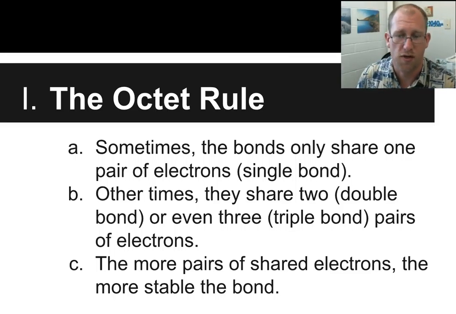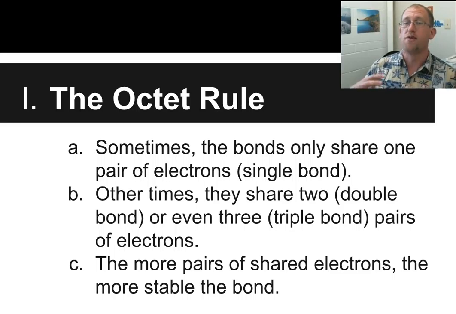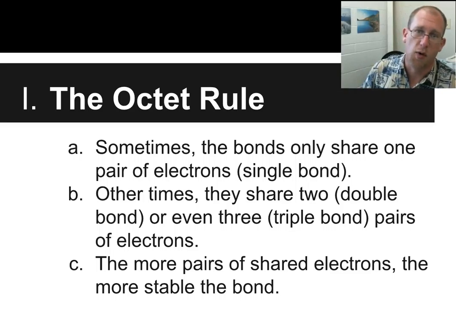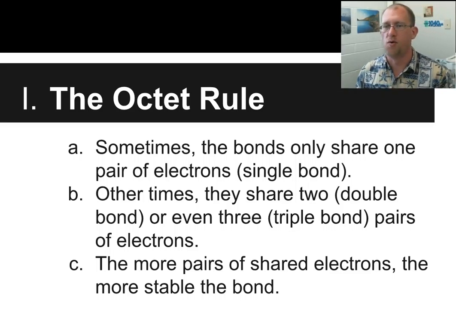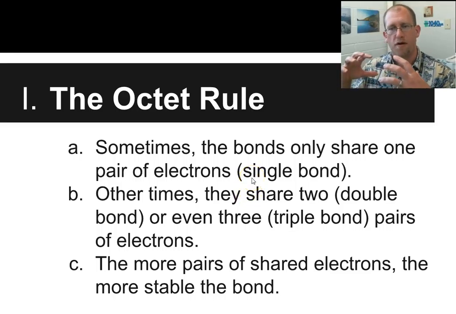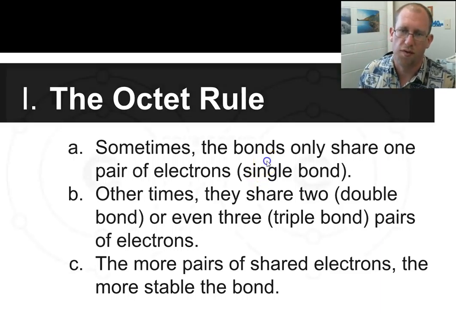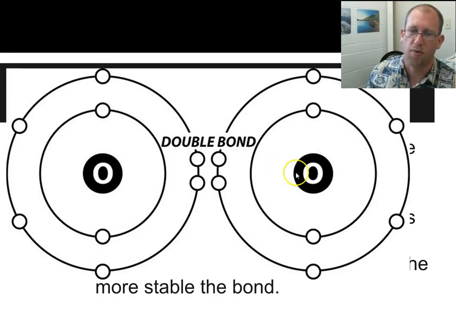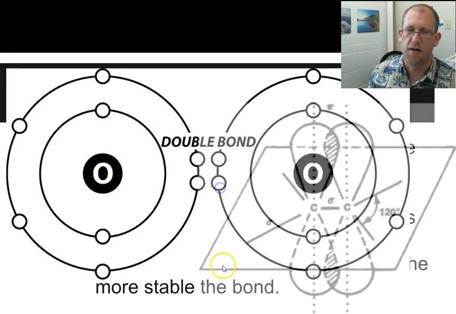The more pairs of electrons that are shared, the more stable the bond is. And so single bonds, fairly easy to break. Triple bonds, you got to get a crowbar, right? And so the more stable these bonds are, the lower energy and the happier these 2 atoms are with each other. This is just a picture of a double bond, more stable than the single bond. 2 oxygens sharing 2 pairs of electrons, right?